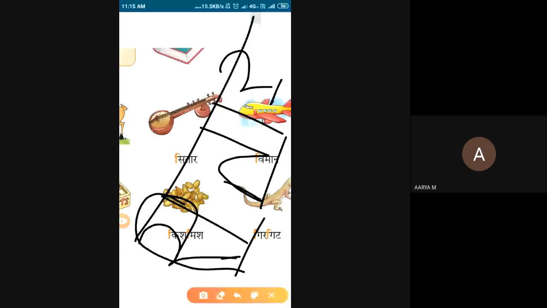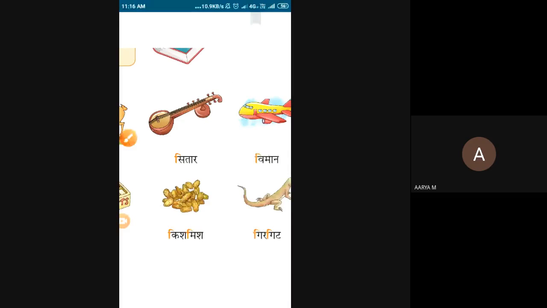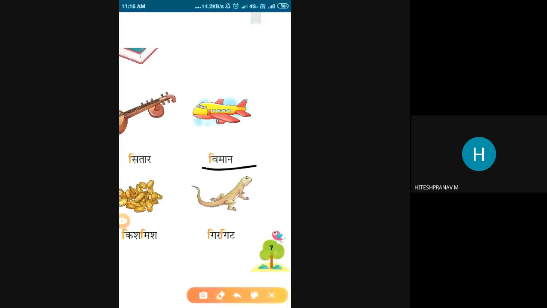One more time I am telling, child. Sitar. Sitar in Hindi is also sitar, and in English also sitar. So, sitar means what, child? Sitar. This is one type of musical instrument. See the next one, child.